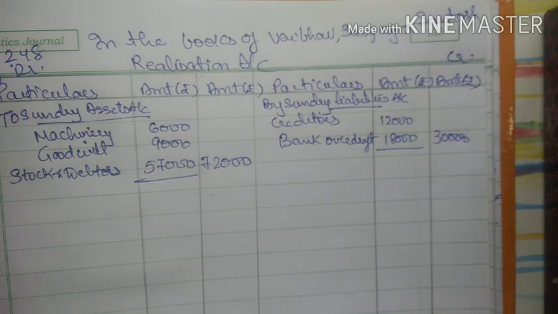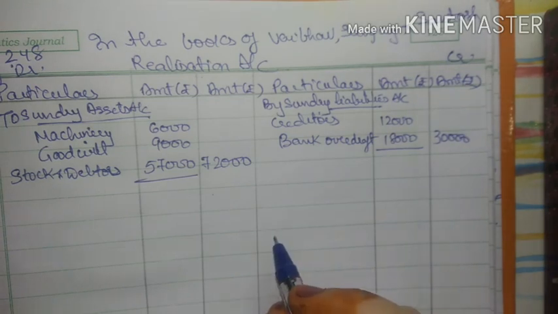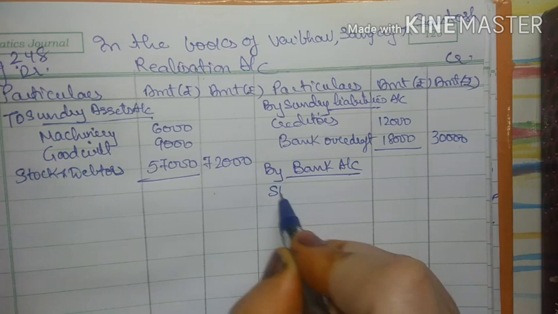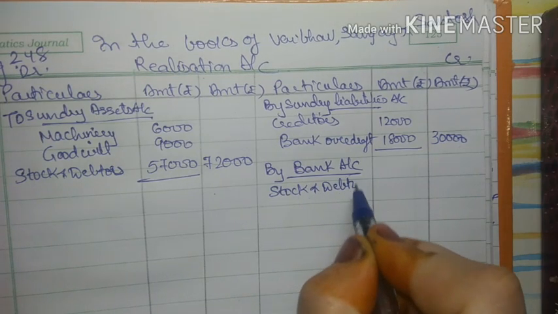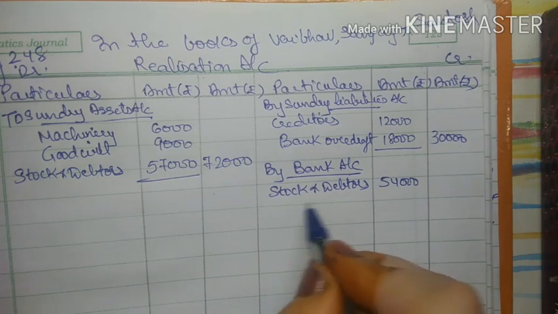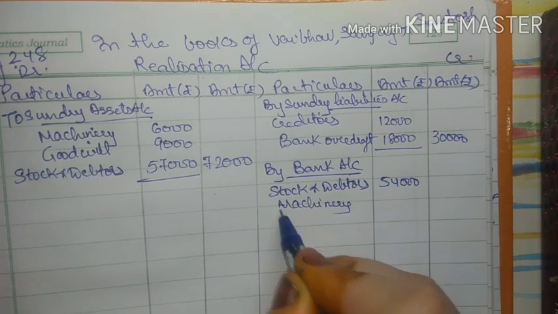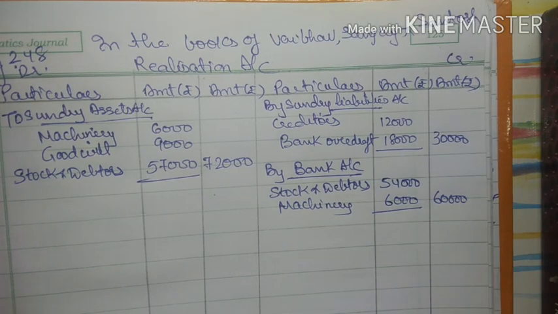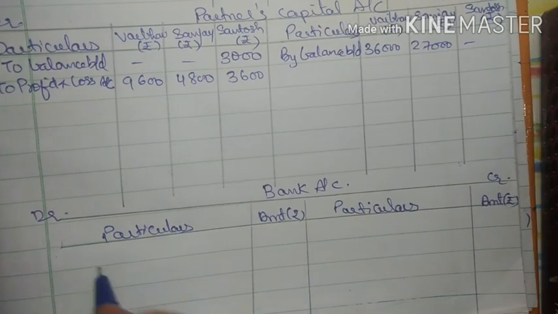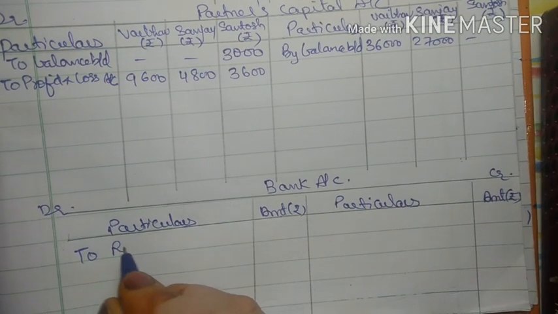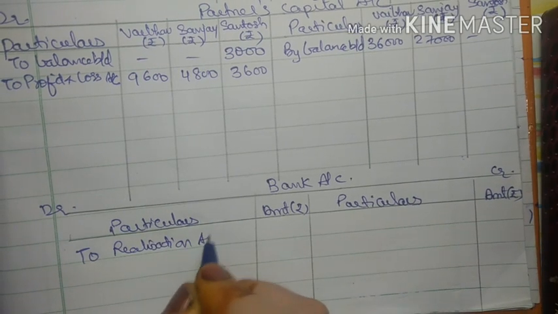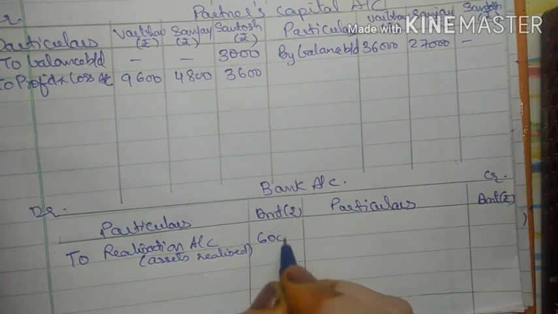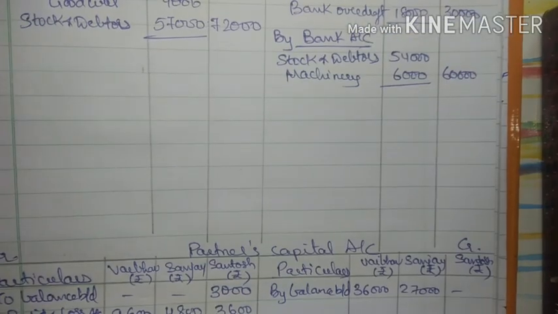So when the assets are realized, the entry is bank account debit to realization account. So here by bank account, stock and debtors 54,000, machinery 6,000. So outer column it will be 60,000. Second effect, for assets realized, it will come in the bank account debit side to realization account, assets realized, and they were 60,000, right? Now see the next adjustment.